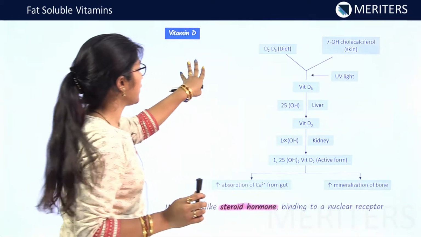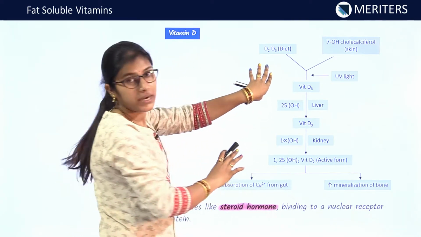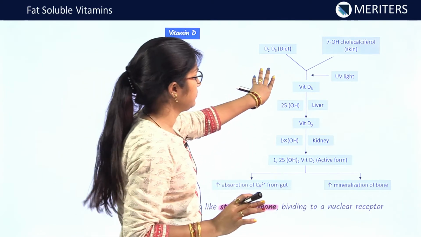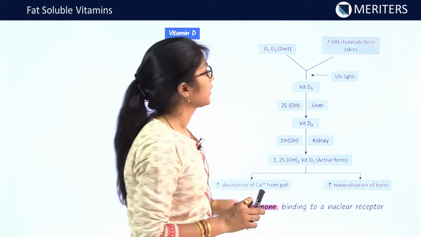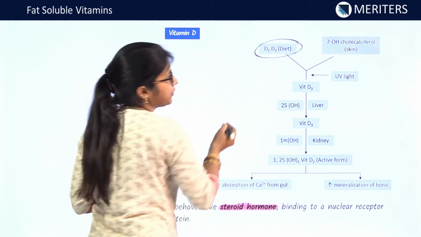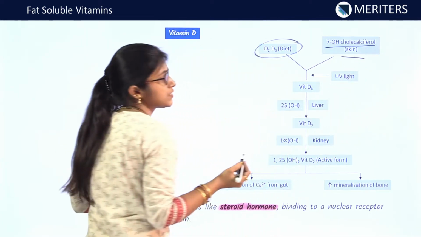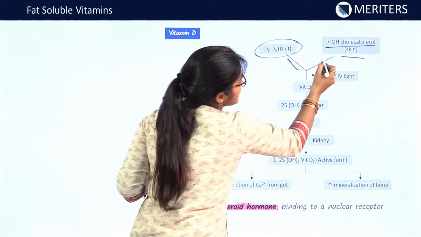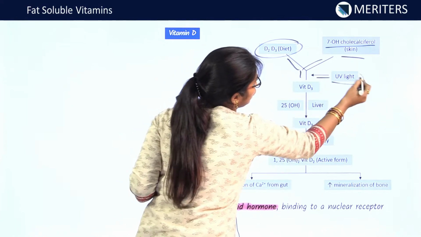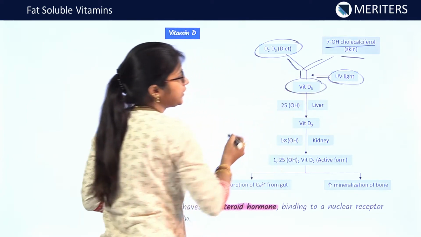Now we will see vitamin D. See the formation of vitamin D. It is synthesized in the body, in the skin, by the action of UV light. So D2, D3 is obtained from diet. 7-hydroxycholecalciferol in skin. Both these, under the influence of UV light, meaning sunlight, tend to form vitamin D3.